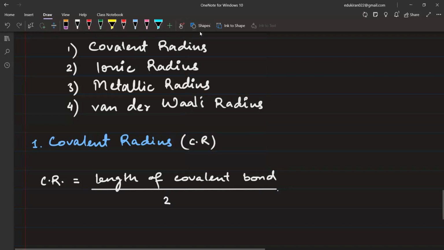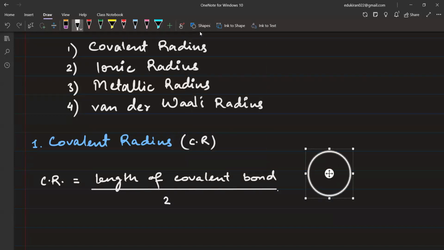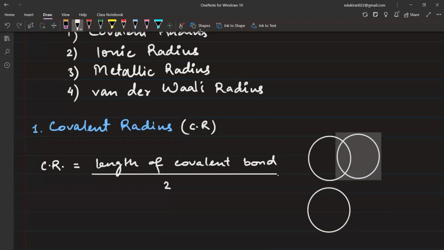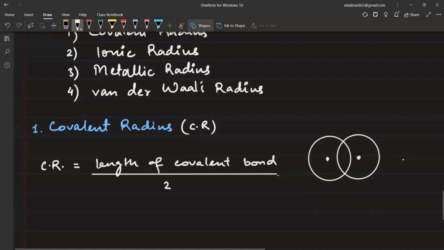Sir, how, sir? See here. When we have covalent bond, in that case, we will be having sharing of electrons. When we have sharing of electrons, then we will have two atoms like this overlapped with each other, and you will have a nucleus here, and the other nucleus here. The distance between these two nuclei is known as the bond length. And when I halve this, I will get the covalent radius. Okay, so this is approximation.